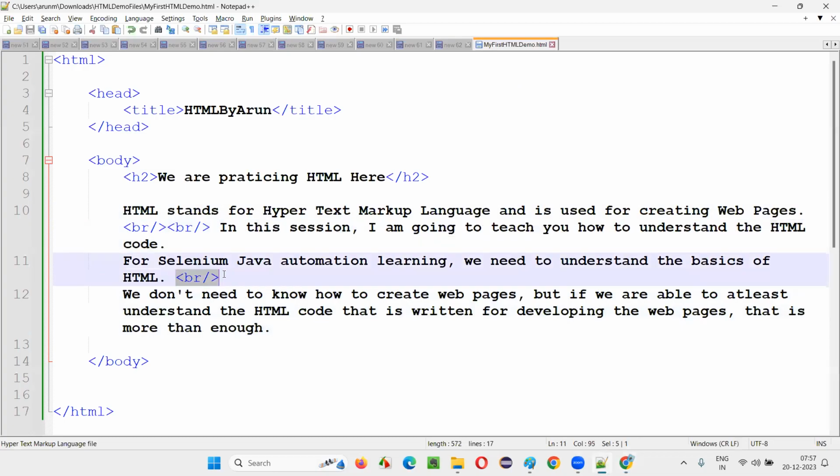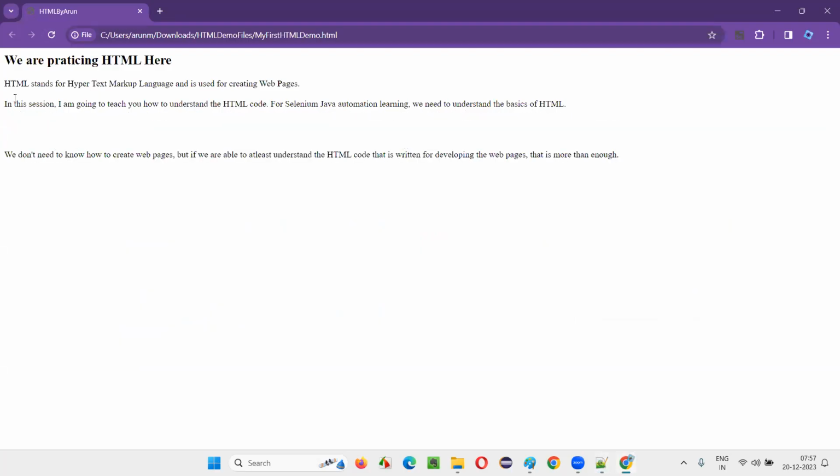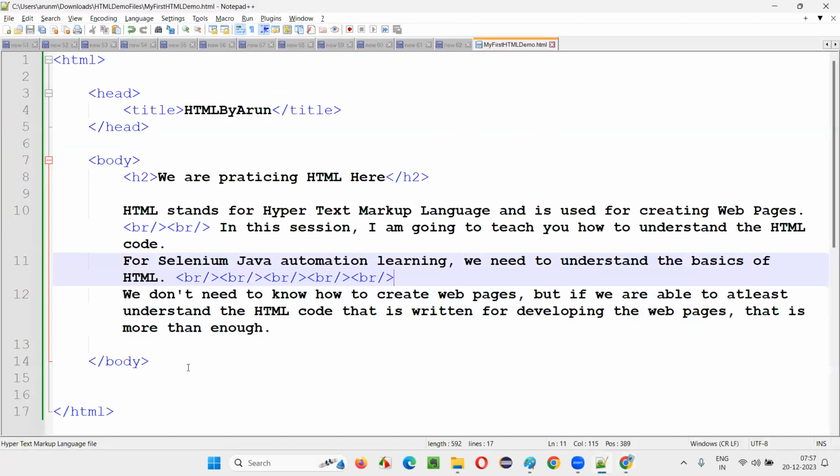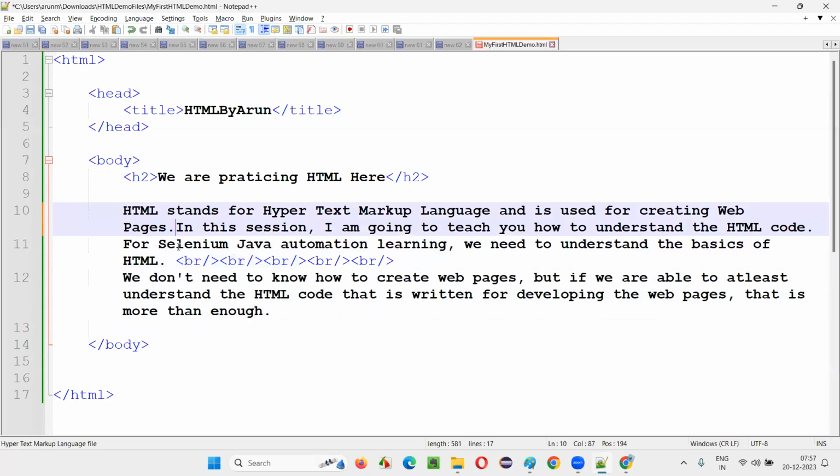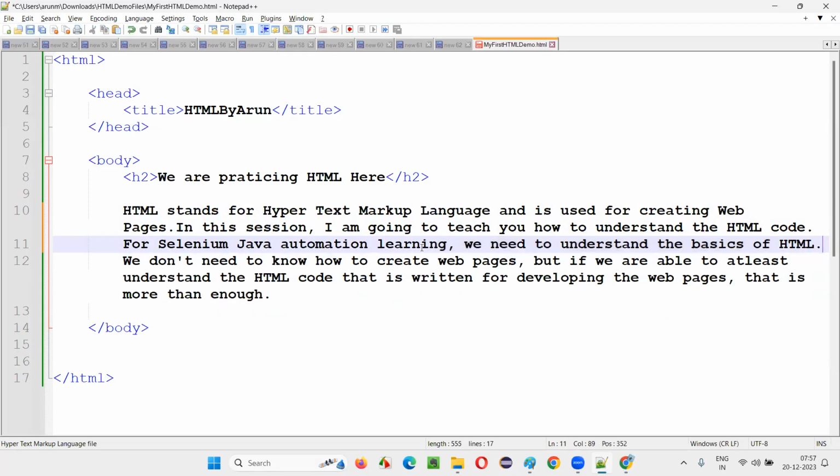You can add as many gaps as you want, like 3, 4, 5 gaps also you can give. The distance will increase. Between the second line and third line, you see a lot of distance because BR went to this line, again BR next line, BR next line, BR next line. Fine. Or else, there's another way. I'll clear all this stuff. Instead of displaying these things in separate lines, from here to here, I want to make one paragraph. Here to here, I want to make another paragraph.